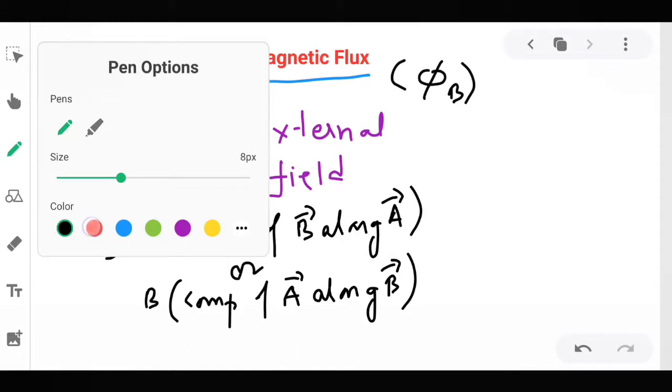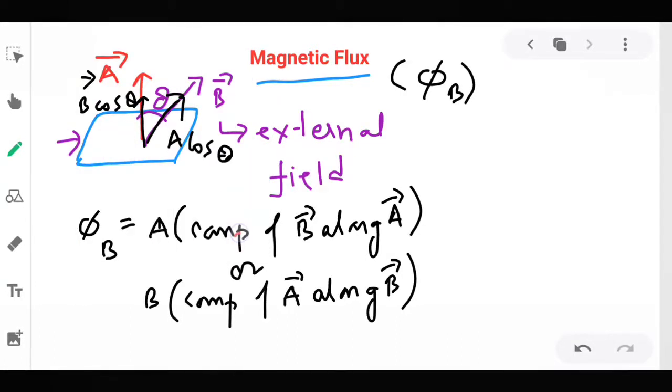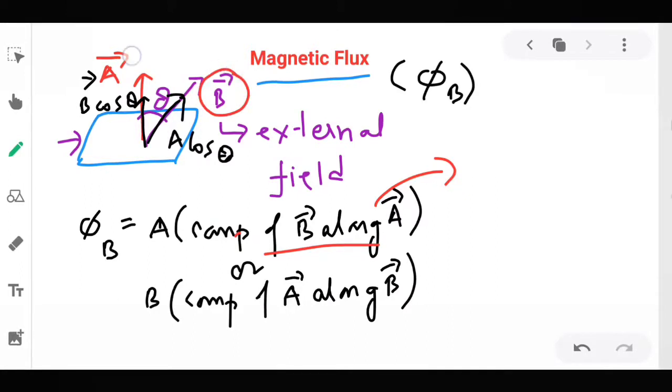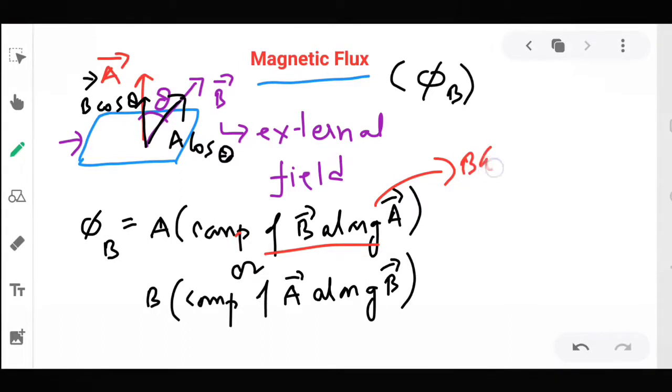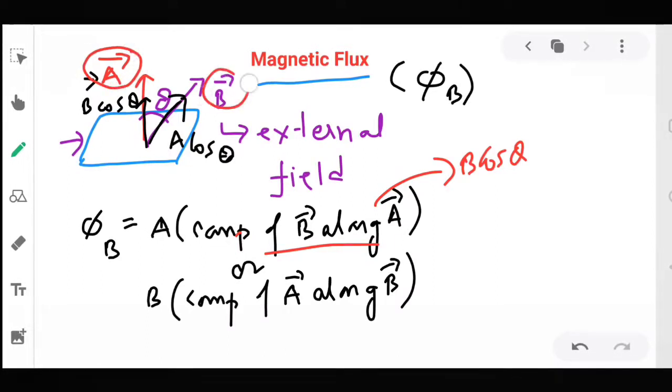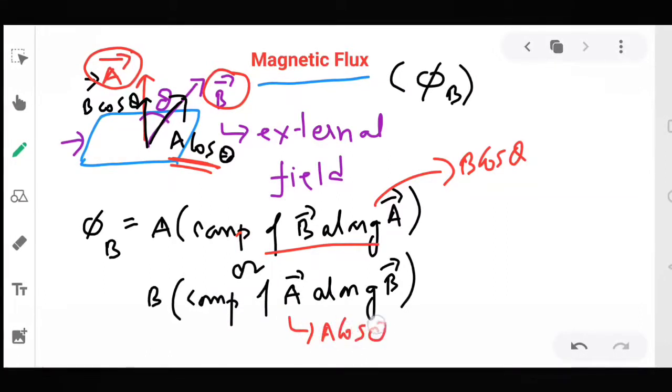Now what is the meaning of this? The component of B along A is B cos theta. Similarly, the component of A along B is A cos theta.